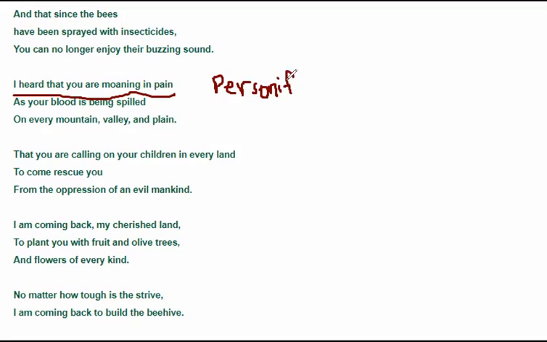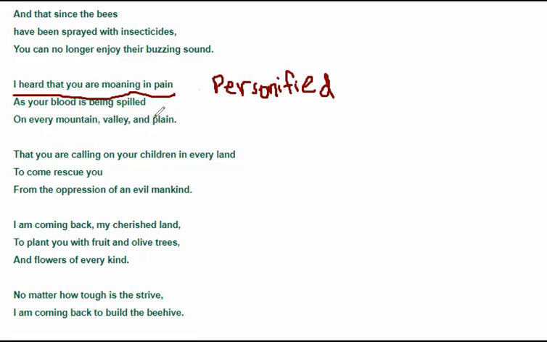Okay, it is being personified as a human, as a woman, a grown up adult woman who is moaning in pain. She is hurt and she is making sounds out of pain. Why? Because its blood is being spilled on every mountain, valley, and plain. Again, blood being spilled on every mountain, valley, and plain would also be imagery, but over here, right now, we are talking about personification. So the country, the poet's country, Palestine, is being personified as a woman, as a mother.